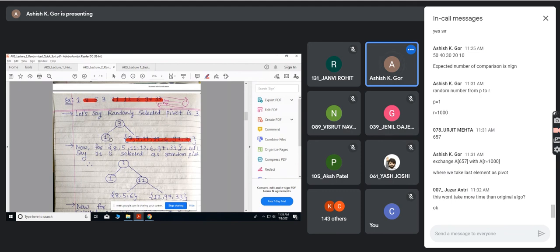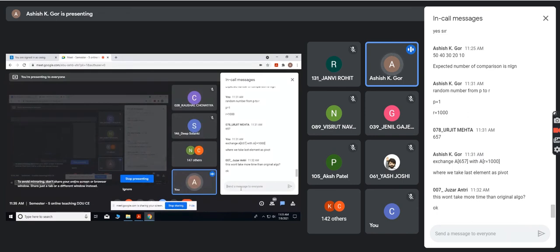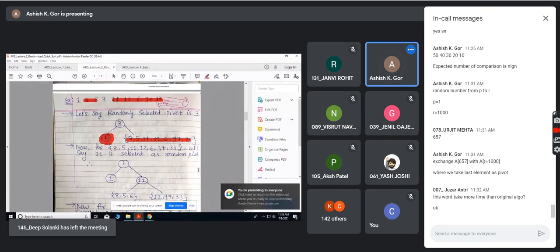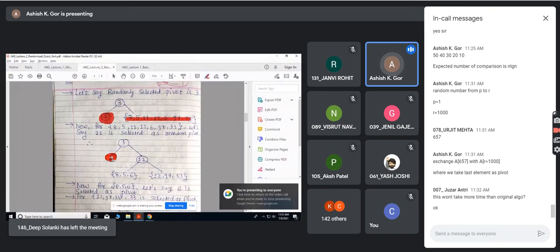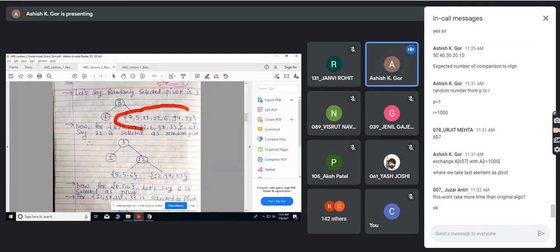You can see here there is just one element, and you always know that one element is always sorted. So this is over. Now my subproblem is this. This is a recursive call to this problem. This is already sorted, one element. So now again take a random element from this.